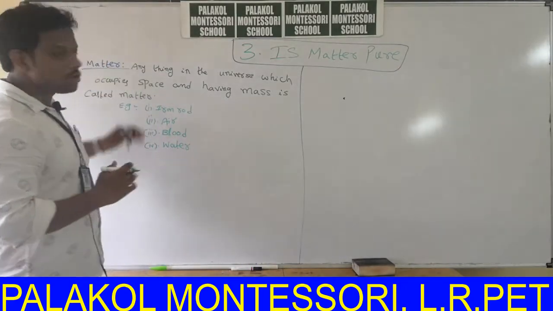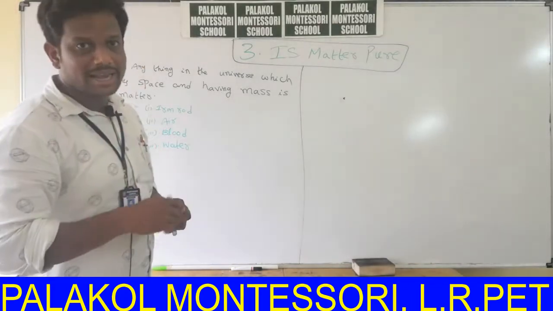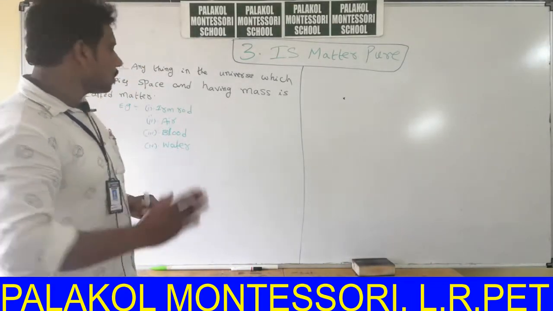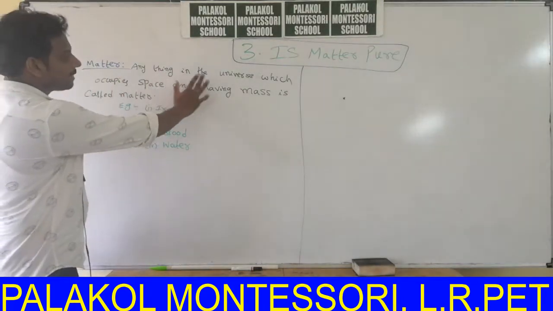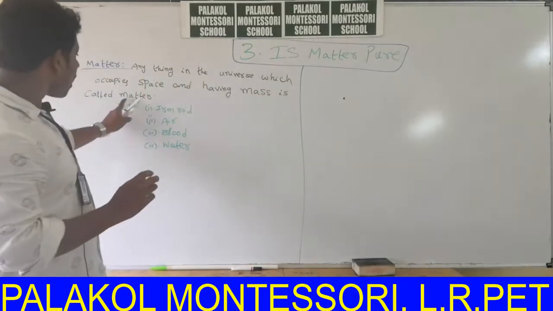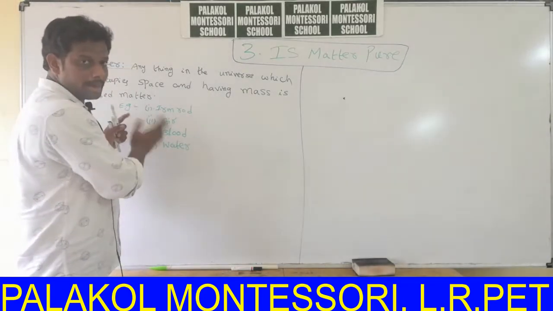Many chemicals, many gases, and many instruments are examples of matter. With this we complete the definition of matter: anything in the universe which occupies space and has mass is called matter.